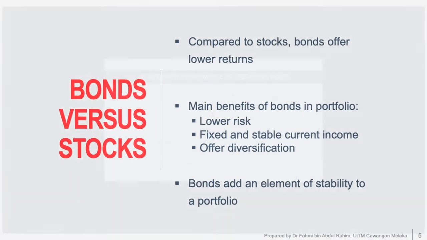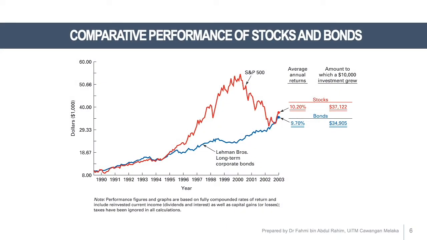The diagram shows that if you compare the return of a bond with a stock, you can see that the return of a bond is lower compared to the stock. In terms of volatility, meaning the changes in return, the return of a bond is more stable compared to the return in the stock market. The volatility in the stock market is very high compared to the return in the bond. That's why we say a bond has lower risk and it offers lower return compared to the stock.